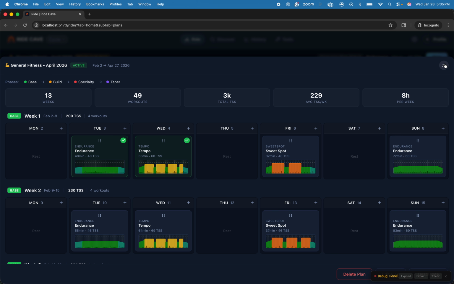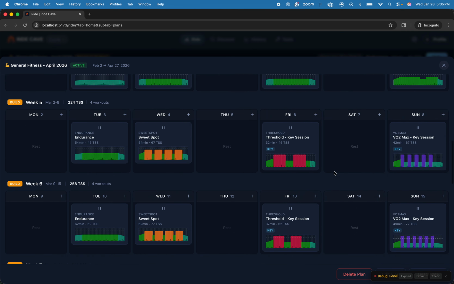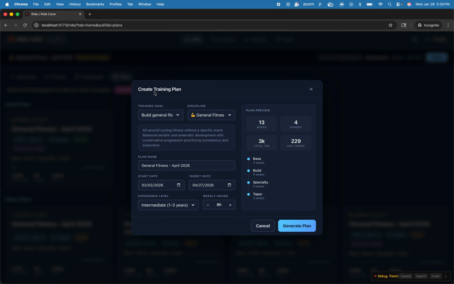Let me show you how to create one. I'll just quickly scroll down here. You can see, but maybe we'll get into that in a second. So let me create one. Workout plans are generated based on your needs. So you select the training goal, whether you're peaking for an event, you're trying to do general fitness, or return to form, or maintain current fitness. There's a few different options.